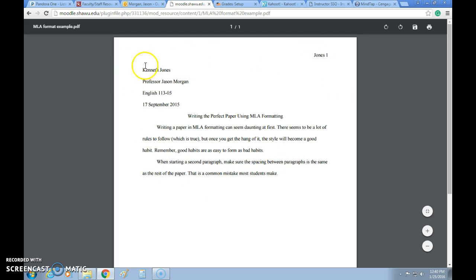See how this is all the same font. This is not different from this. All this is double spaced. Notice the dates in a particular format. Okay, why am I being so picky? I'll explain later in class, but you need to do this. You need to do this exactly right. That is part of the assignment. That's part of the skills we're learning in this class.